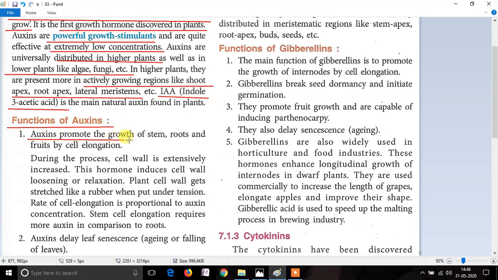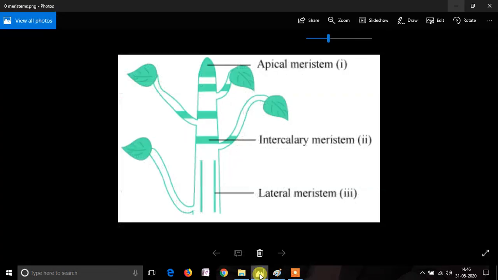Auxins promote the growth of stem, the roots, and the fruits by cell elongation. This hormone auxin helps in the elongation of the cell. It makes a cell long. Let's see with the help of the image.